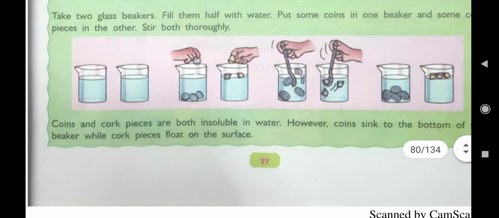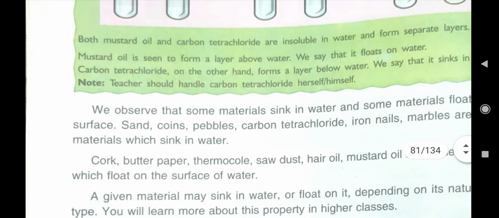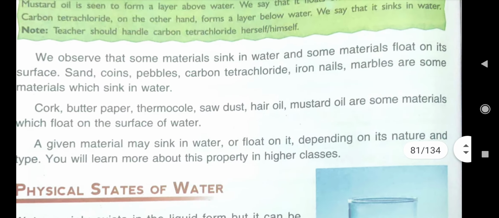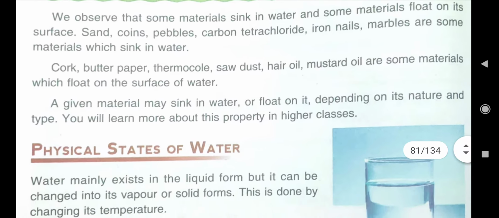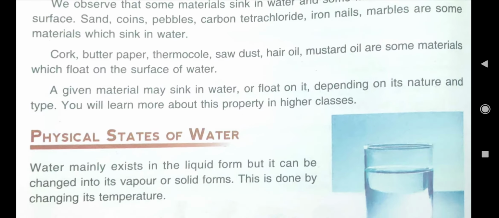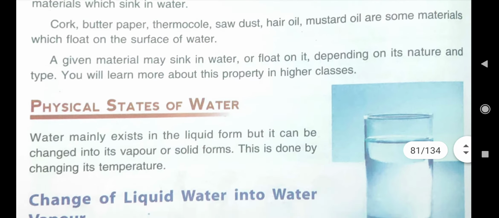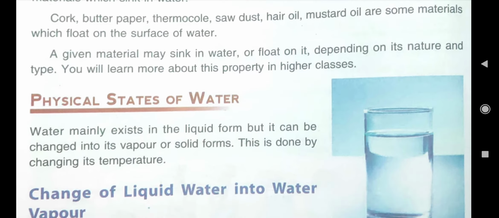Here you can see some materials float on the surface and some sink down. The materials which float on the surface we can write number one cork, C-O-R-K, cork. Then second you can write butter paper, B-U-T-T-E-R, butter, P-A-P-E-R, butter paper.